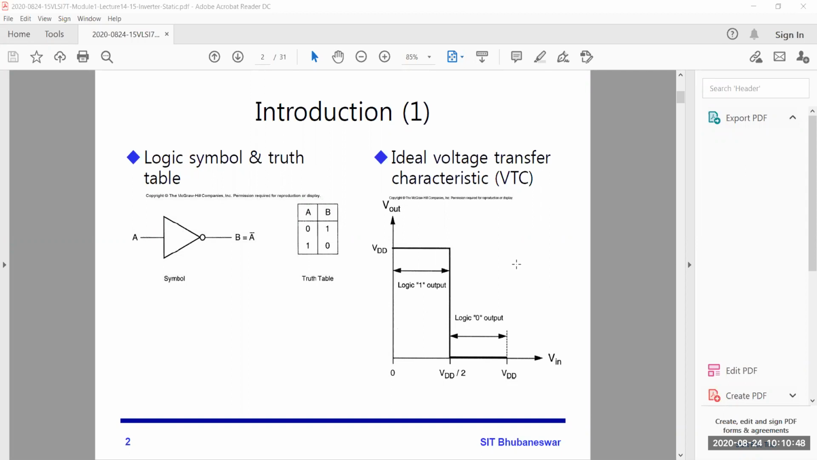But in reality, you will not get this type of curve. You will get some finite slope at this transition region. This is an infinite slope, which you will never get. This is a very ideal curve. So this is the overview: the transistor symbol, an inverter symbol, this truth table and the ideal characteristics curve. This is the voltage transfer characteristics. If you change the input, you will get the output. How will you get that here?